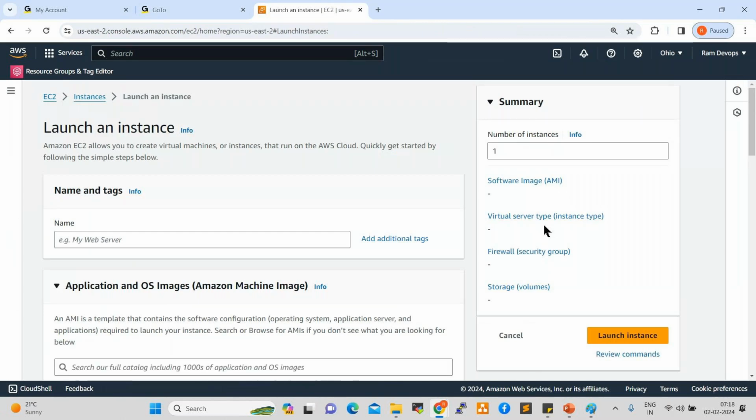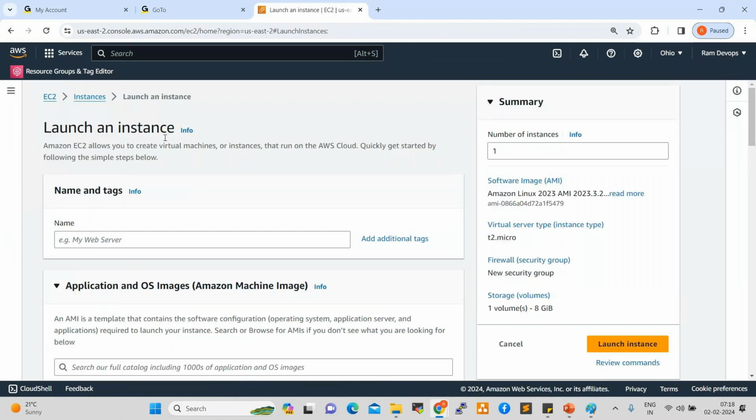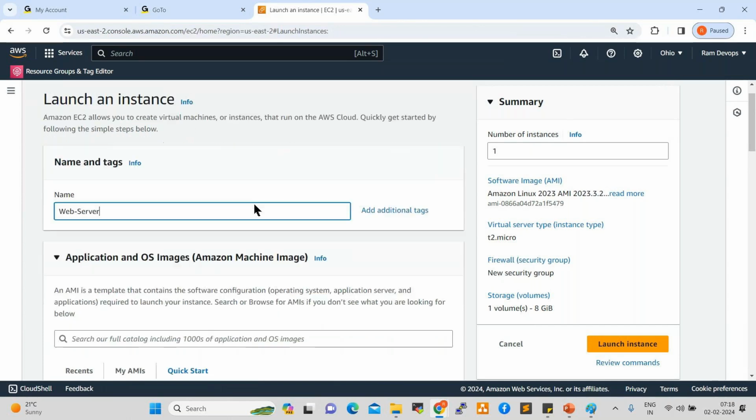See here, launch an instance. Here is the instance name. Instance is nothing but server. Give the name, the tag name. I can give web server. Go down here.